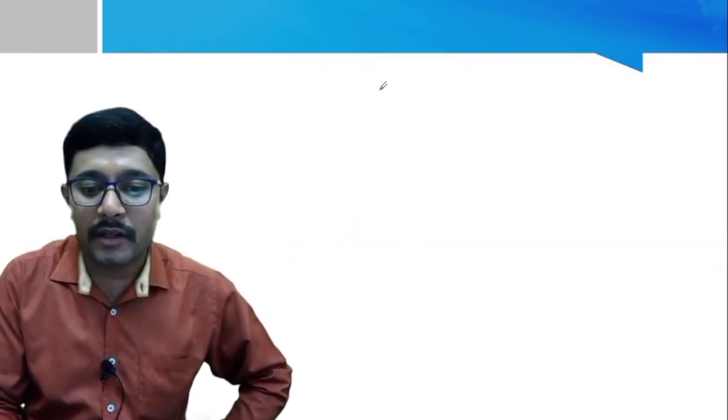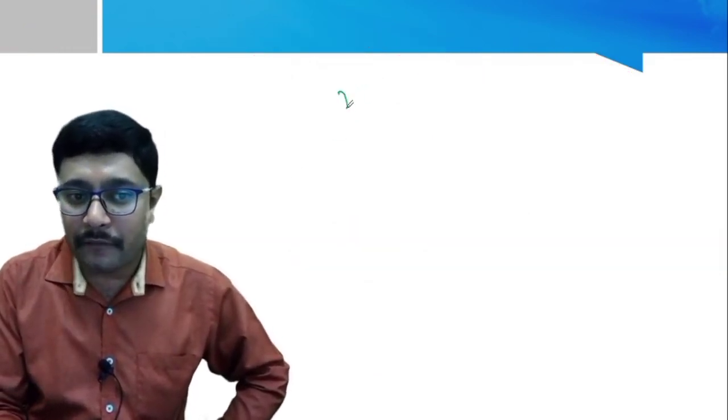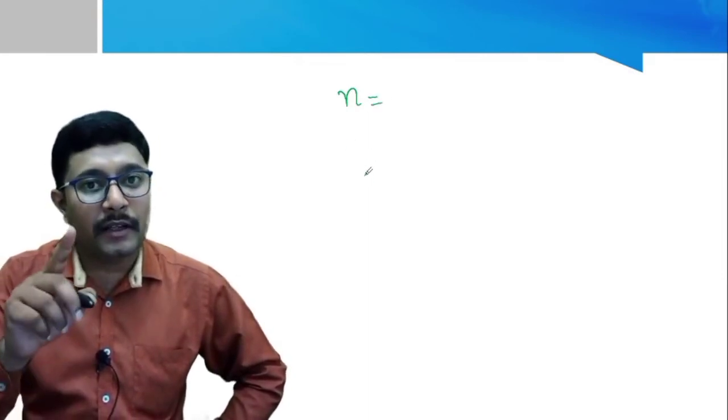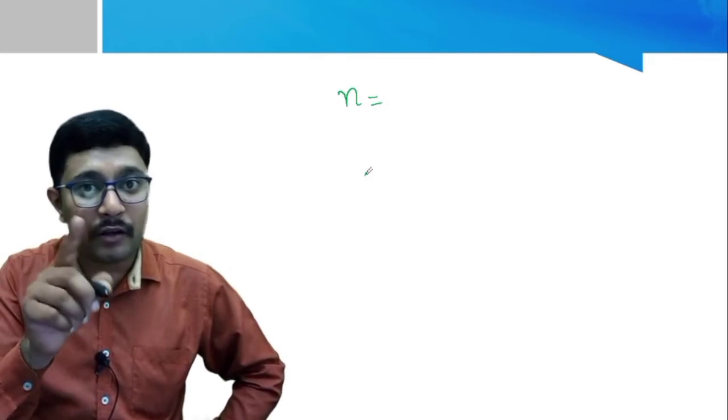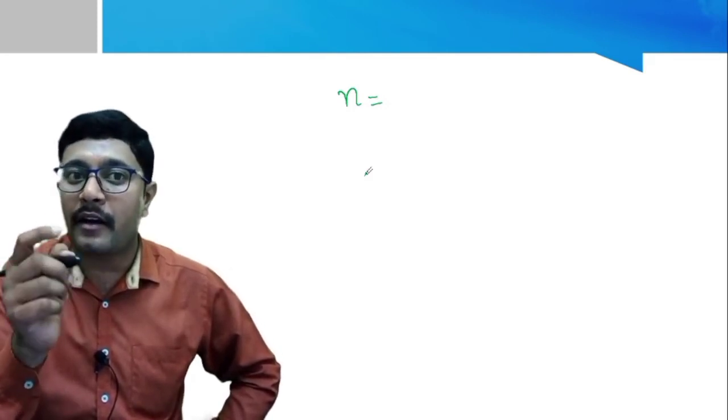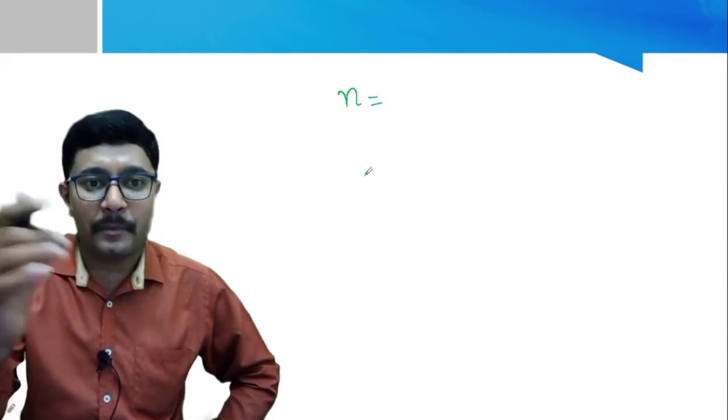How? See, the refractive index here equals, we know that the first medium, if it is air or vacuum, the speed of light in air and vacuum is almost maximum.